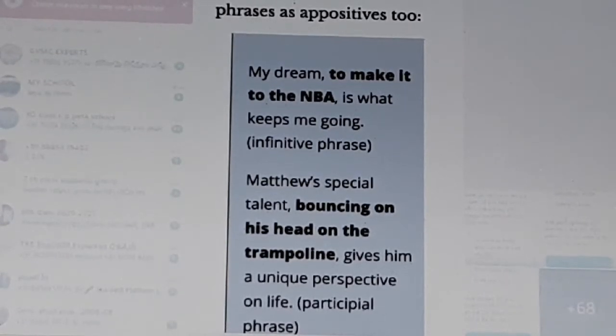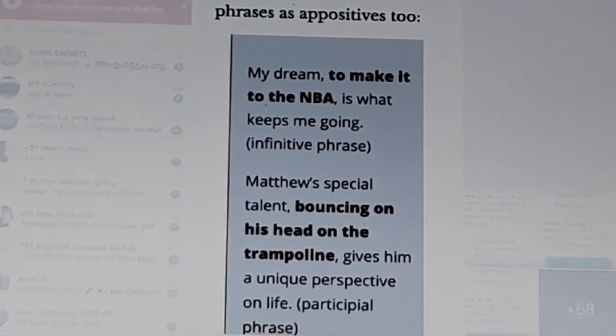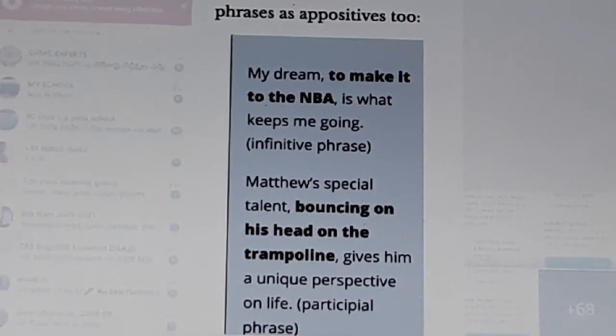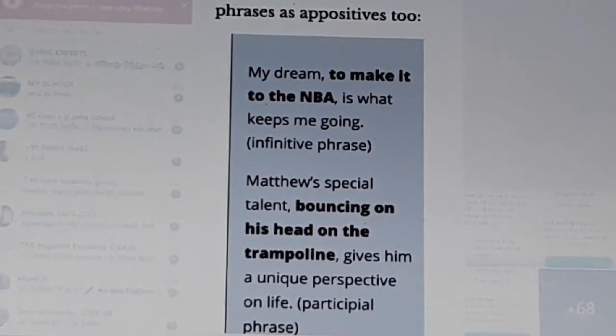Here are the examples. My dream to make it to the NBA is what keeps me going. Here, to make it to the NBA is the infinitive phrase. Here it is an appositive. Okay. Next, Matthew's special talent, bouncing on his head on the trampoline, gives him a unique perspective on life. This is a participial phrase, bouncing on his head on the trampoline. It is a participial phrase used as an appositive. Okay.